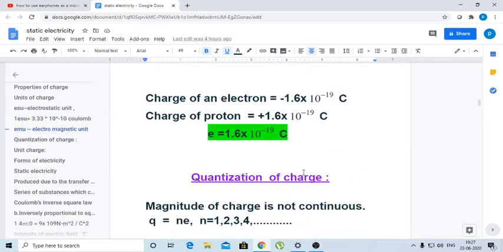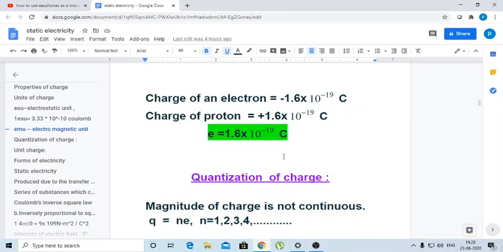Coming to the charge of the electron and proton, they are equal to each other, and the value is 1.6 multiplied by 10 to the power of minus 19, a negative value for the electron and a positive value for the proton. In general, the charge of either a proton or an electron is expressed as e, and the e value is equal to 1.6 multiplied by 10 to the power of minus 19 coulombs. Now, students, we have a very important point here.